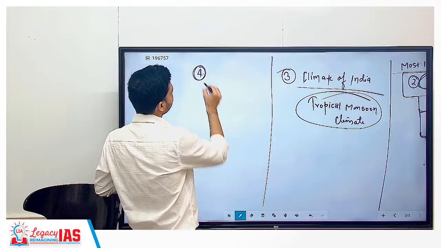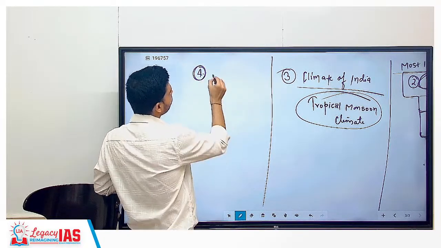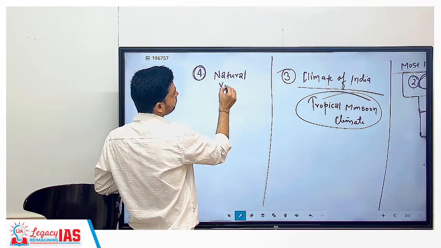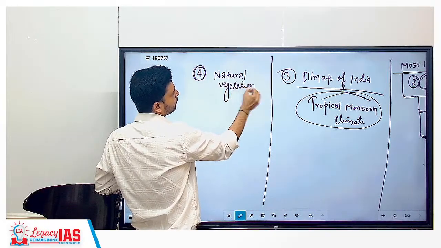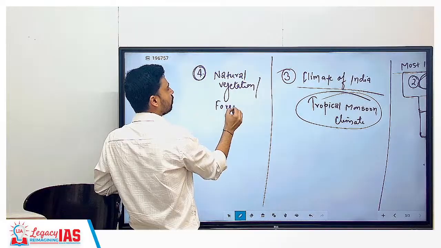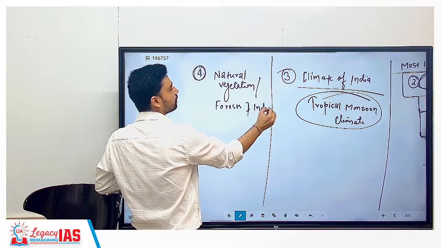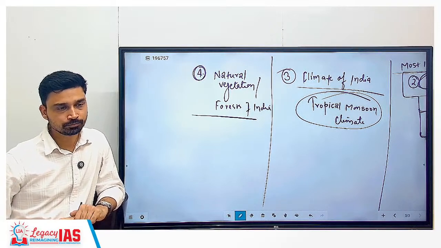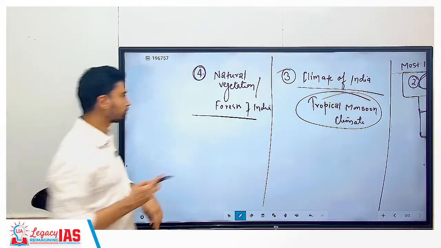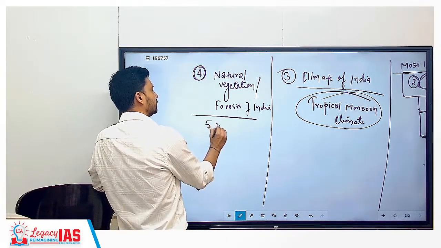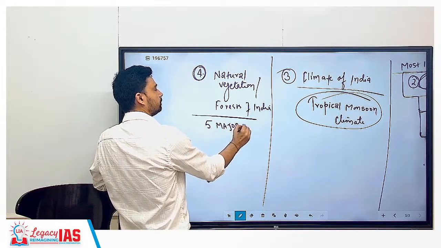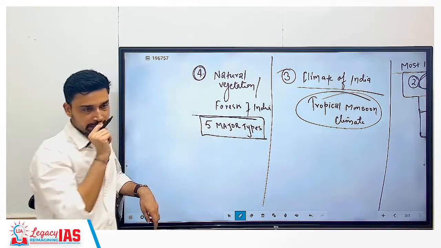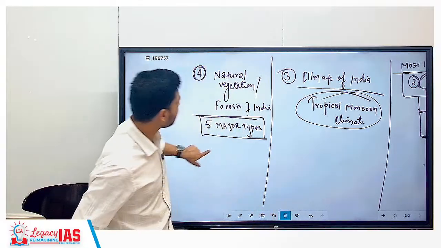Fourth, after the climate of India, the tropical monsoon climate, is natural vegetation, also referred to as forests of India. Forest in India is overall classified into 5 major types, and that is what we'll be covering here.